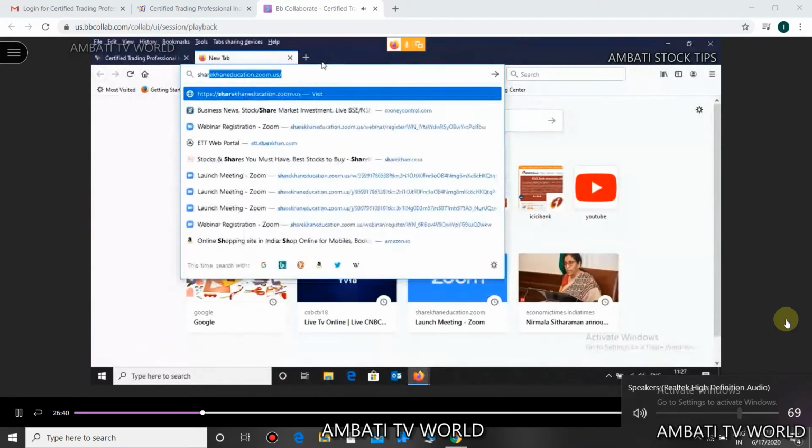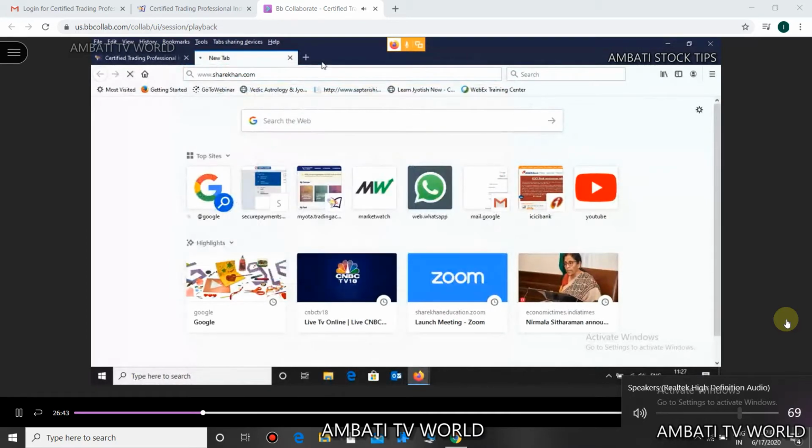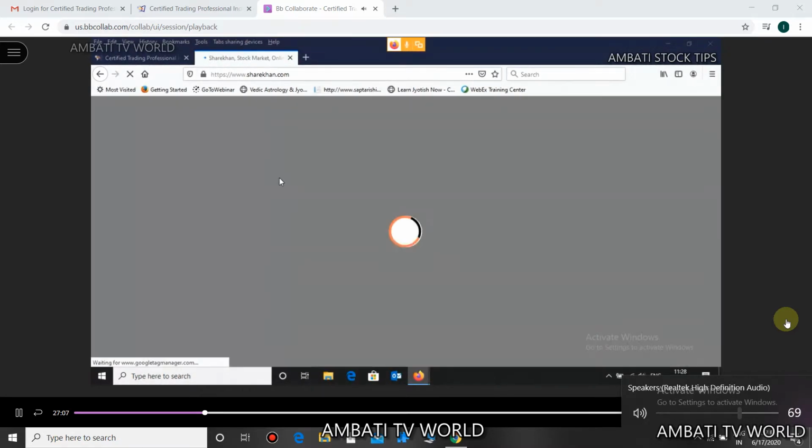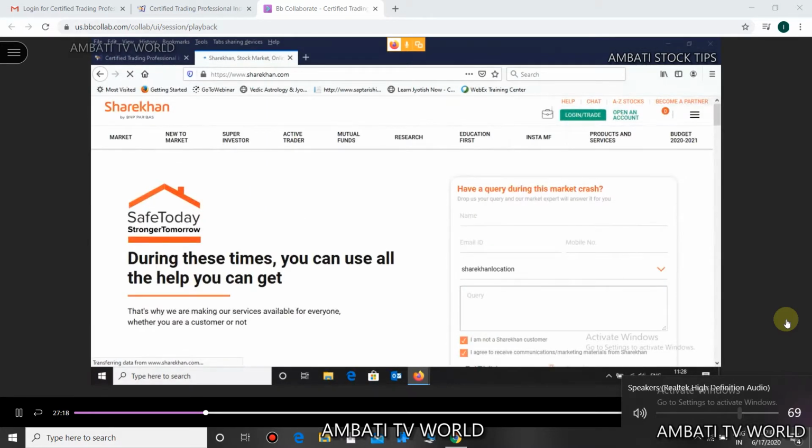Let's go to sharekhan.com here. Okay, now once you log in to sharekhan.com,